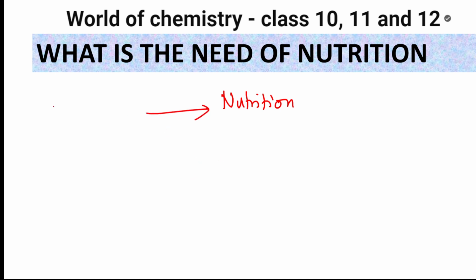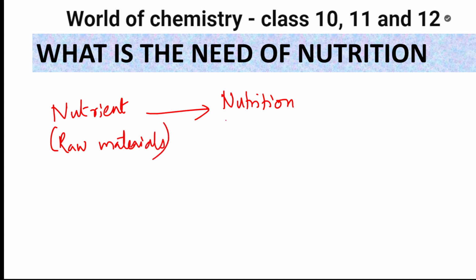I'm getting it from particular raw materials called nutrients, like carbs, proteins, and everything I'm eating. Simple: I require nutrition so that I get energy.